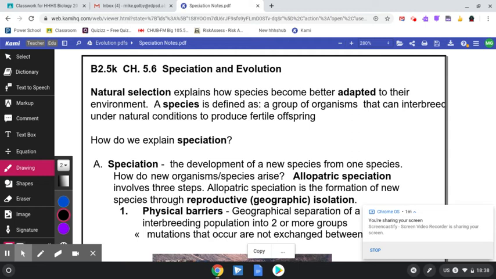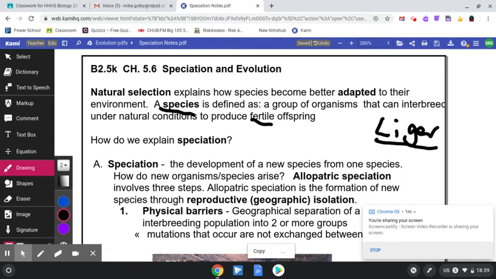Species. This is not a new term for you. These are organisms that can breed together, and the offspring that they make can also be fertile or breed as well. So, for example, we have the tiger and the lion that breed with each other to make the liger. The lion and the tiger are not organisms of the same species. Therefore, the liger that is made could not have babies, making them not the same species.